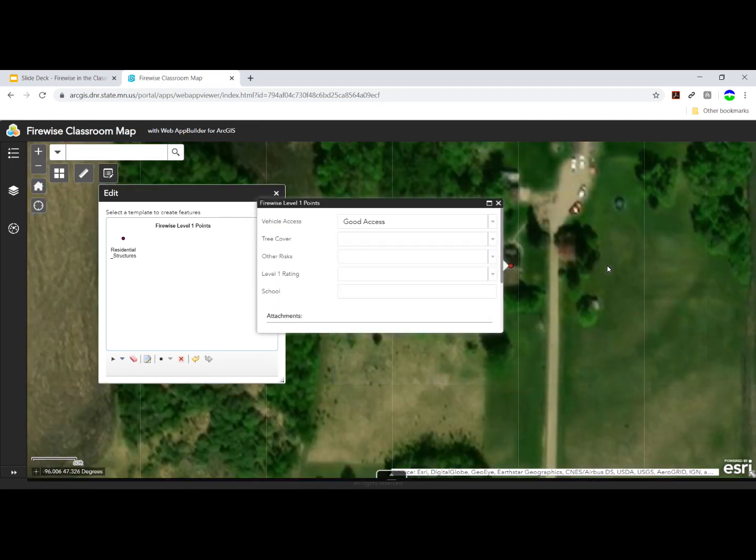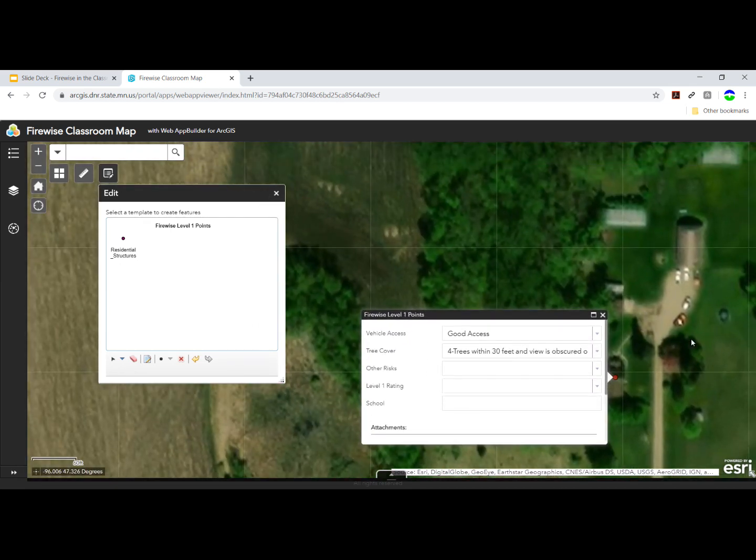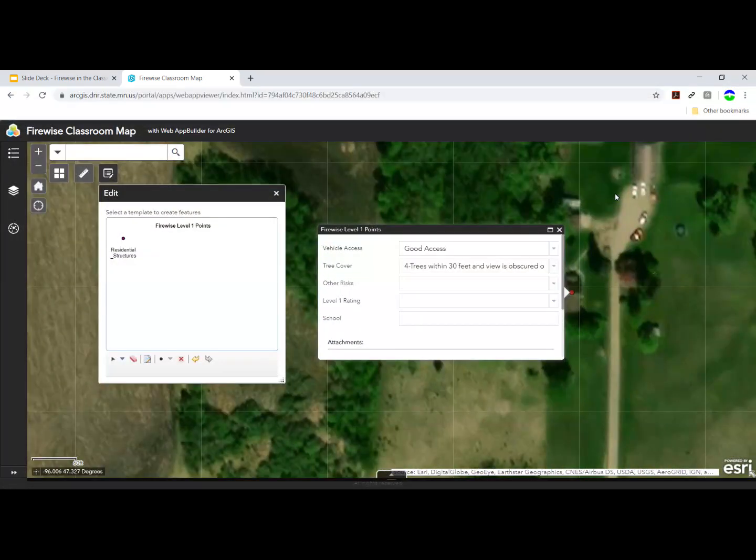I think from what I see here that there are trees within 30 feet of the house, plus the view of the house is obscured, meaning there are branches that are overhanging. If I think about other risks on this property, there's a pretty large forest here, and there's not a lot of access for a driveway between the house and the main drive. That could be difficult for someone to turn around.